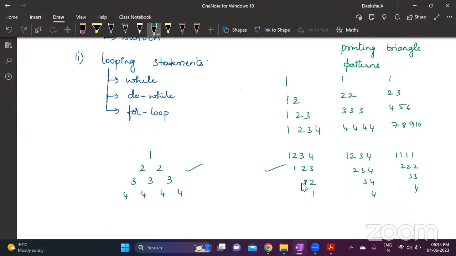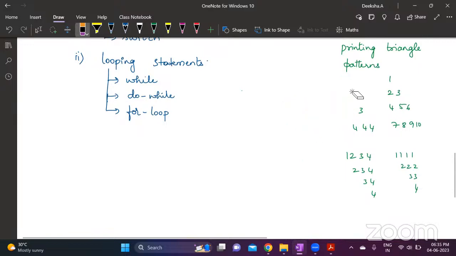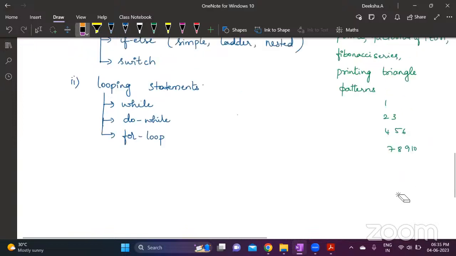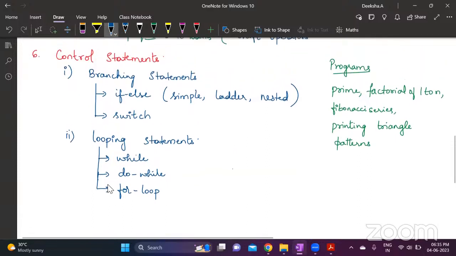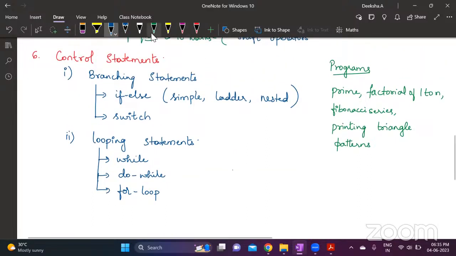Remember that, and how to give the spaces you can understand, and accordingly a minor change will give you a different triangle pattern. It is extremely important. You will definitely get 2 questions of triangle type in your exam. So if else statements, switch and loops are extremely important. Don't skip these topics at any cost. Once you understand the trick to write the code, you will be able to write it easily. So this is about control statements.